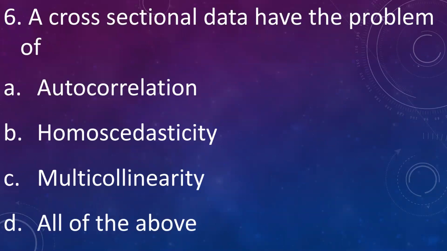A cross-sectional data have a problem of A. Autocorrelation, B. Homoscedasticity, C. Multicollinearity, D. All of the above. Answer is C. Multicollinearity. One of the reasons for problem of multicollinearity is cross-sectional data.